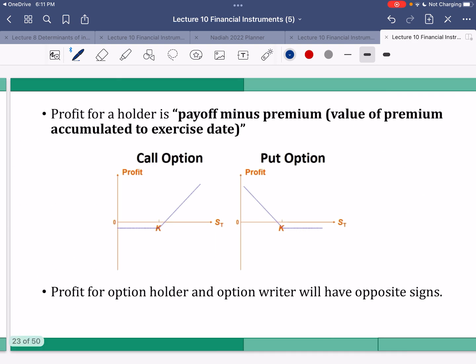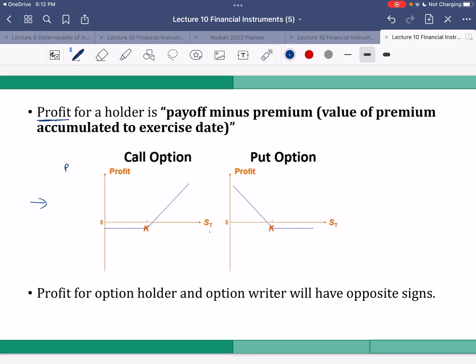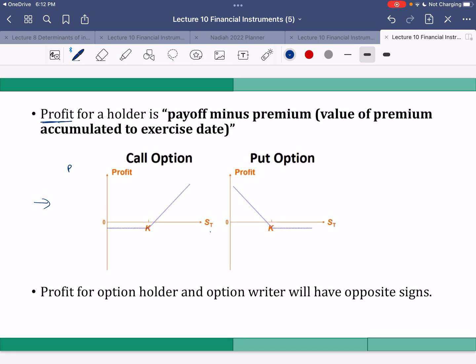Okay. Here is how we can plot our profit on a graph. So same as before, but before this we did payoff over ST. Now it is profit over ST. So this is the profit at the exercise date. So your profit is payoff minus cost, right? So your chart will only be shifted downward a bit.